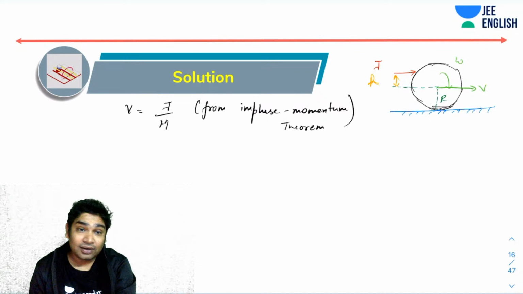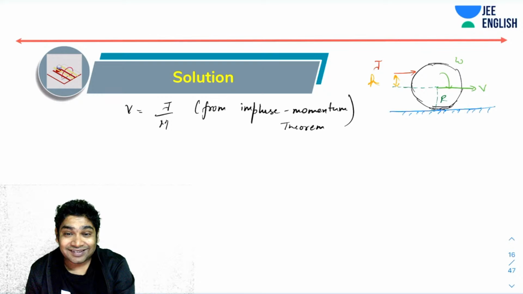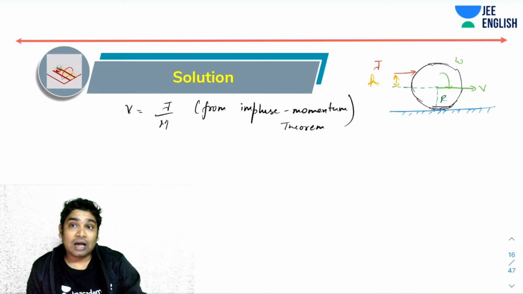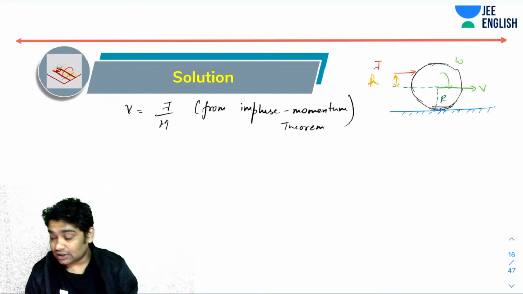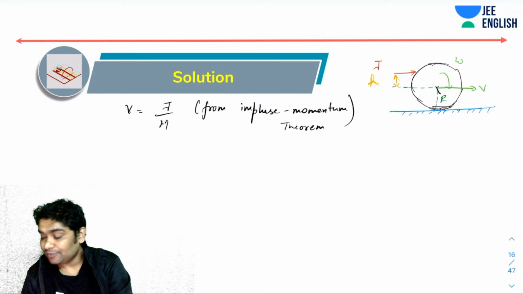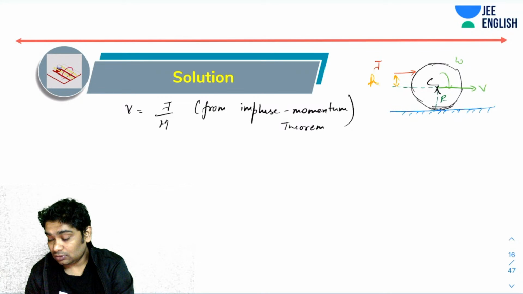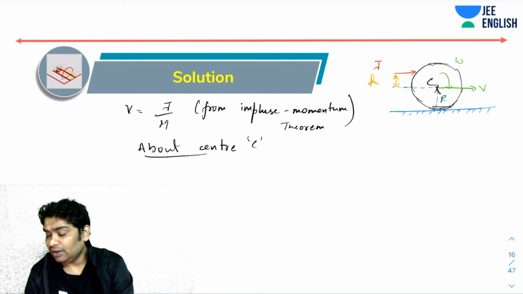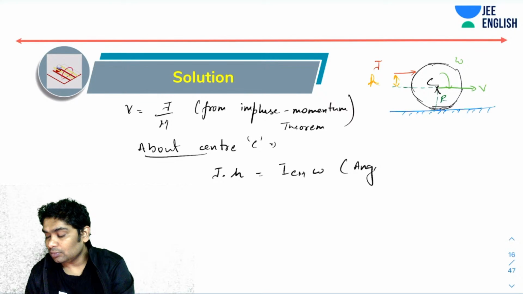Right. Now the angular impulse would have been J times H. I have told you the angular impulse is nothing but R cross J. So let's talk about the angular impulse about center C. About center C, the angular impulse would have been J times H, and that should have been ICM omega. Right? This is the angular impulse-angular momentum theorem.